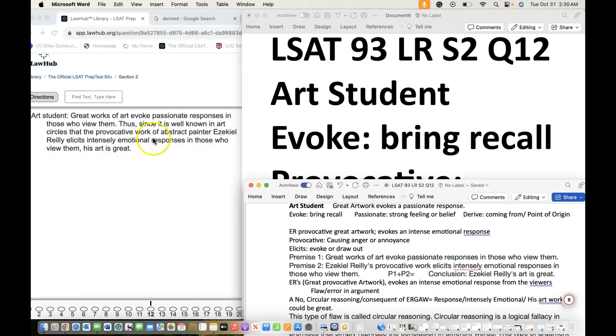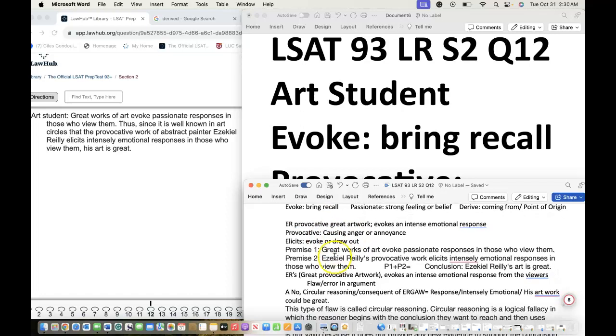From the stimulus here, I have this information I came up with. This could be the art student. Great artwork evokes a passionate response. We've got the vocabulary and definitions. Derived: coming from, point of origin. So this is going to be for Ezekiel Reilly, and that's provocative. Great artwork evokes an intense emotional response.